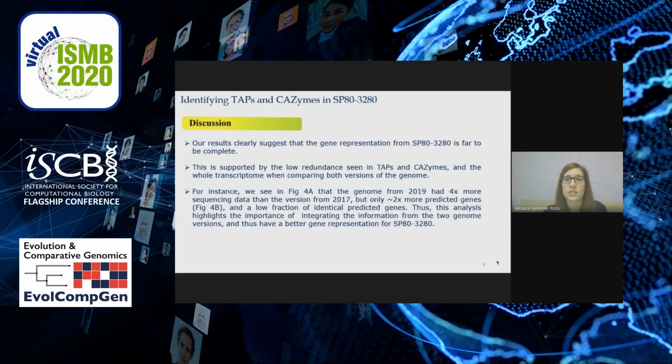Thus, this analysis highlights the importance of integrating the information from the two genome versions, and thus having a better gene representation for SP80-3280.